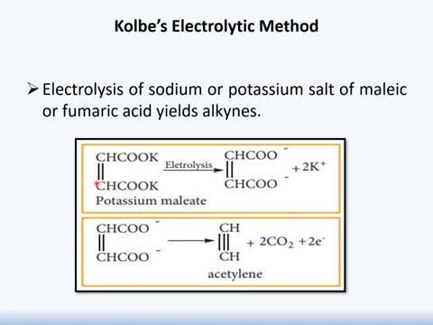Here is potassium maleate. As we know, potassium maleate has a double bond, so it will lead towards the alkyne. It undergoes the process of electrolysis. After passing through electrolysis, potassium maleate will form the anion plus cation. This anion further proceeds, and it will give rise to our required product, which is acetylene, plus carbon dioxide. There will also be availability of 2 electrons.